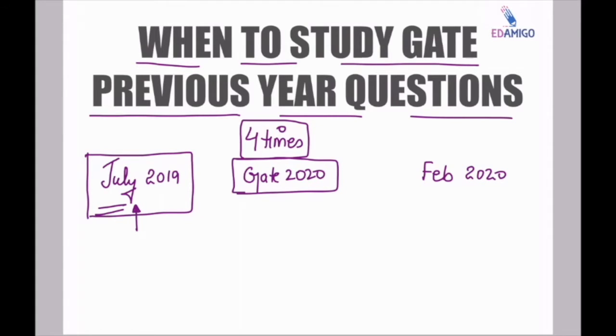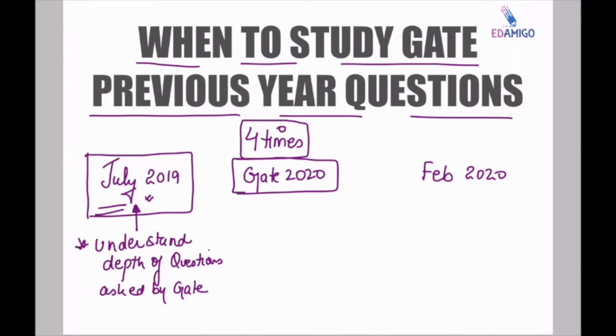For example, if a student is starting the network theory subject from today, then first of all he must go through the previous year questions of network theory so that he can understand the depth of questions being asked by GATE.